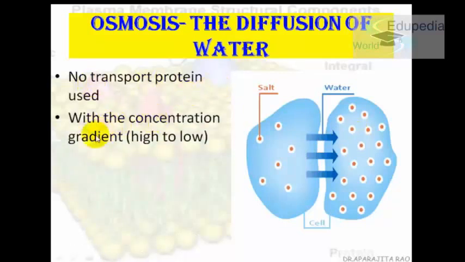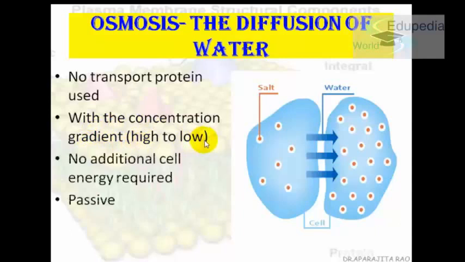The concentration gradient is the same. It is from high to low. No additional cell energy is required. It is passive in nature. Everything is the same, just that a semi-permeable membrane is used and the solute and solvent concept is there, which we have already studied.